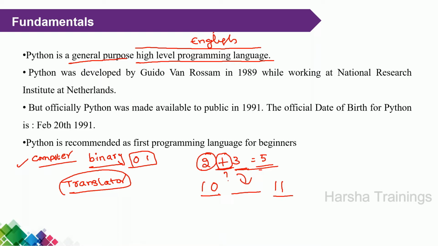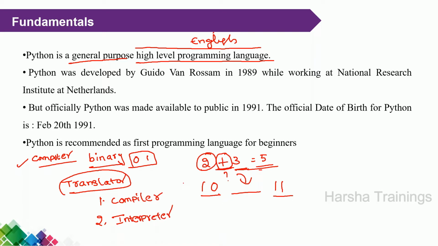We have two types of translators available, to convert the high level programming language into machine level language. One translator is technically called the compiler. The second one is the interpreter.